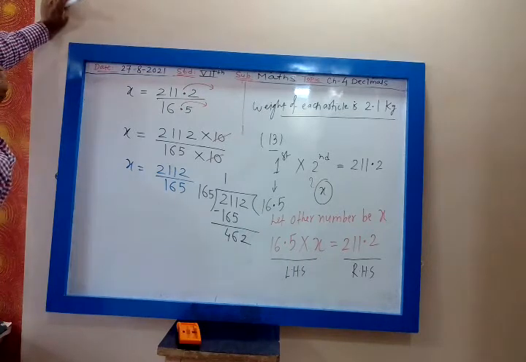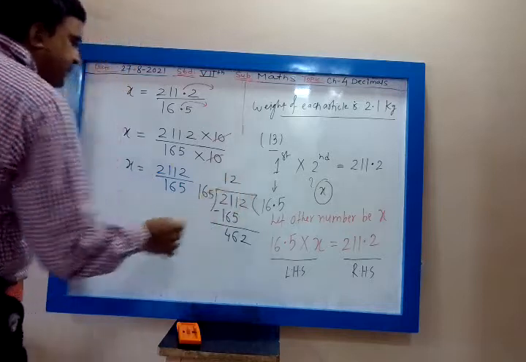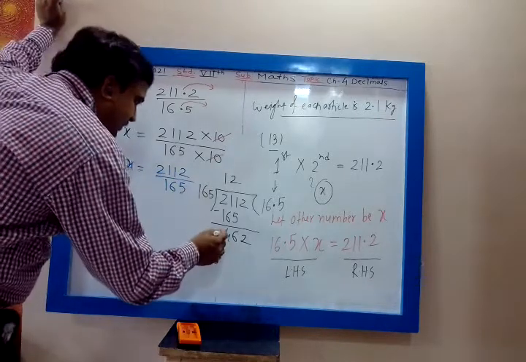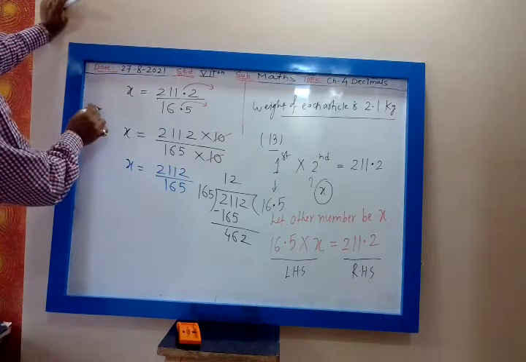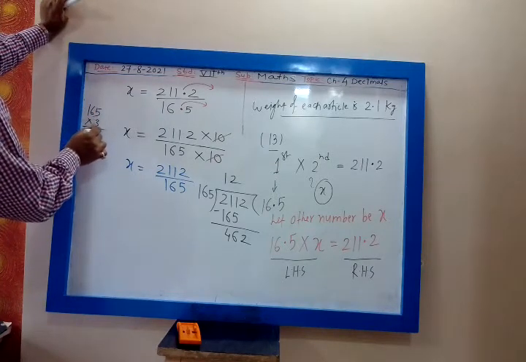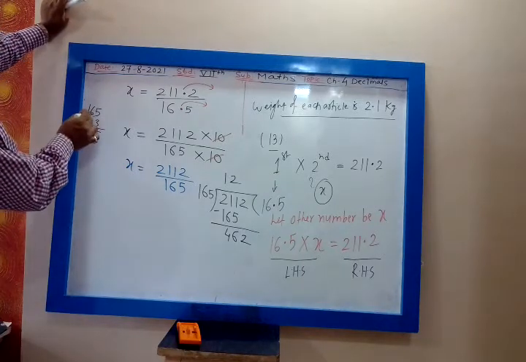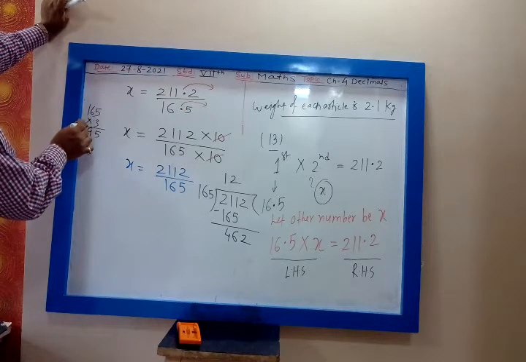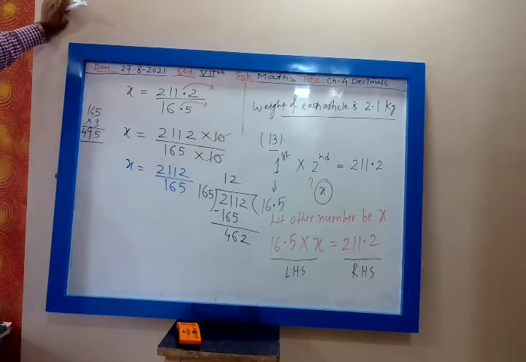165 3s will be more. Let us consider 2s. 165 2s is 330. 165 3s, let us see. 3 5s are 15. 3 6s are 18 plus 1, 19. Then 3 1s are 3. 495. 495 is bigger, no my dear?